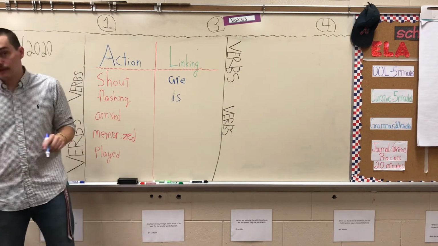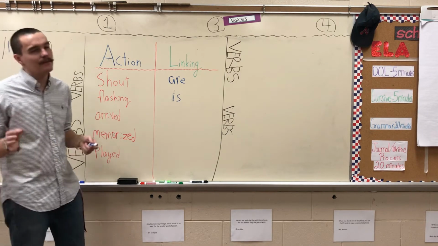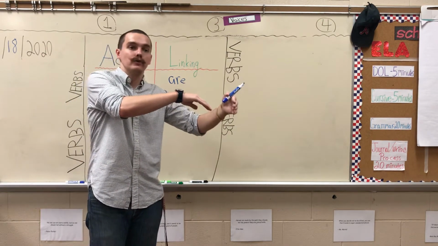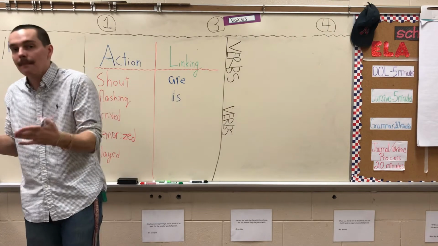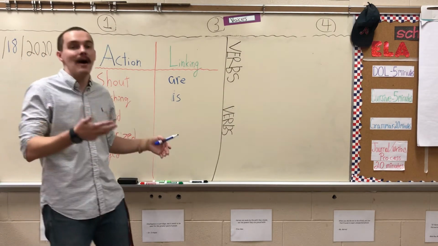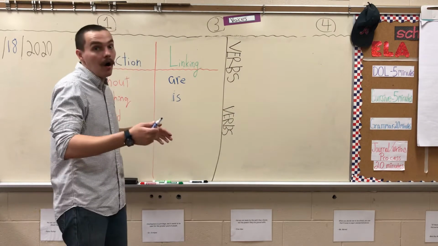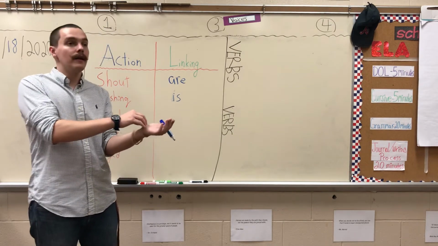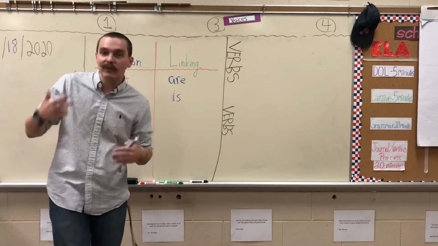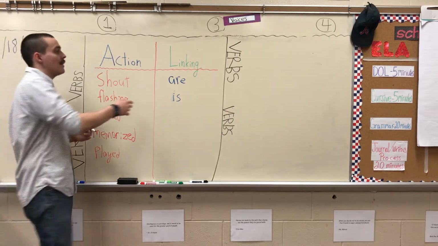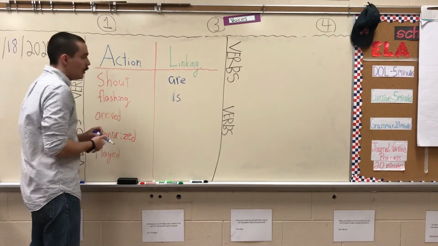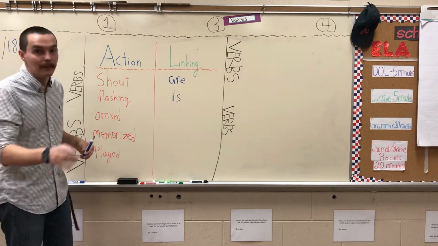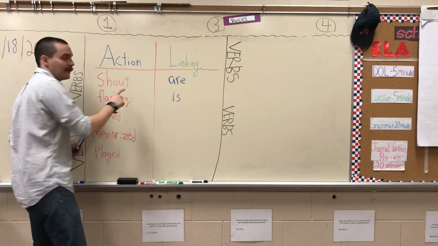Verb. As you can see, I can already kind of tell this might be a little confusing to you, but remember that linking verbs are not actions, but rather they are linking one subject like John or I to what is happening or what they are doing or something about them. She is ugly. We are hungry. Are, is. It links the subject, we or she, to what they are or what they look like, what they're doing, how they feel. And a lot of times you have linking verbs connected to action verbs. She is shouting. Is and shouting are both verbs there, but is is the linking verb while shouting is the action verb.